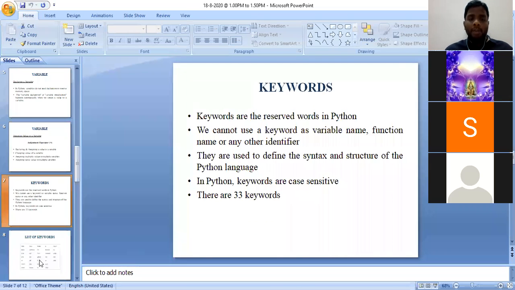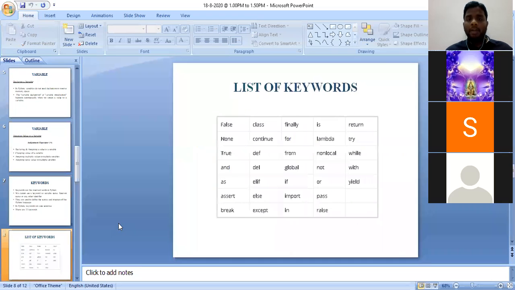So look into the keywords now. These are all the 33 keywords in Python. In these 33 keywords, 3 keywords are different from others. Can anyone of you check and tell me what those 3 different keywords are?